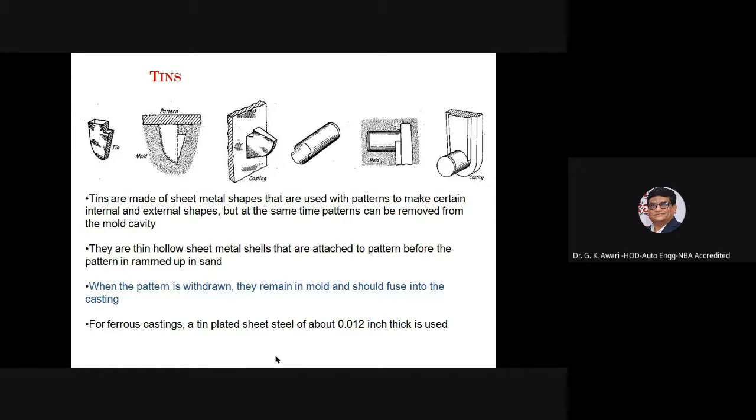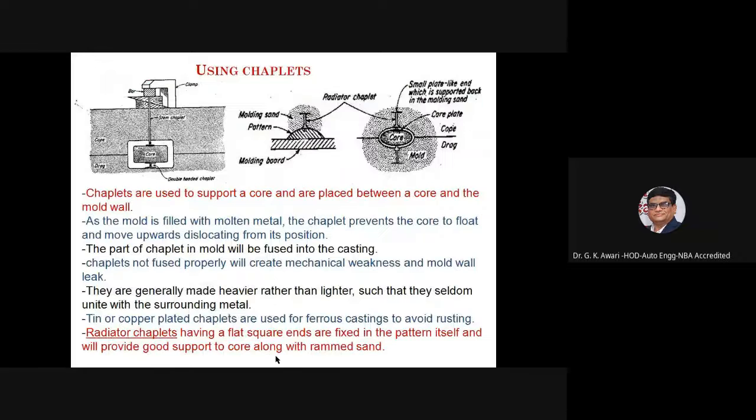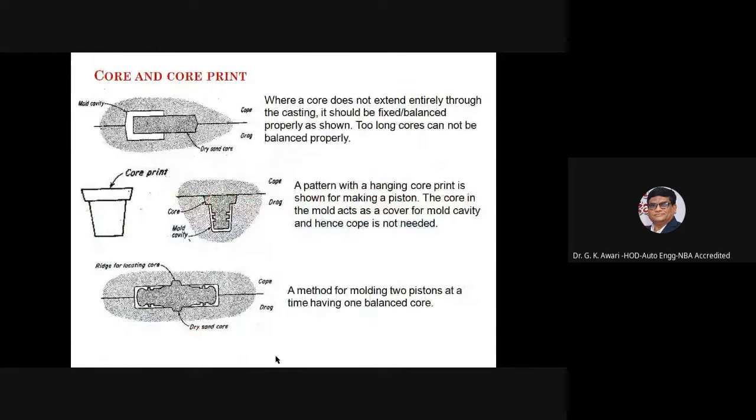They are thin, hollow sheet metal shells that can be attached to the pattern before the pattern is wrapped up inside. When the pattern is withdrawn, they remain in the mold and should fuse into the casting. For non-ferrous casting, a tin plated sheet about 0.012 inch thick is used. Then the core and the core print.